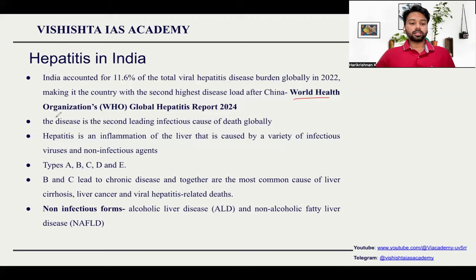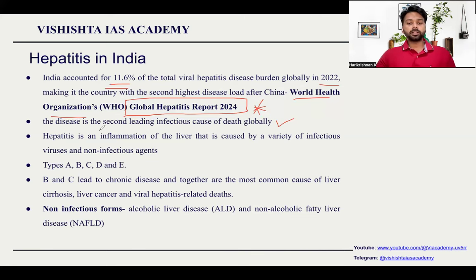Because of the World Health Organization's Global Hepatitis Report of 2024, this point is also very important. Which organization releases the Global Hepatitis Report? It is released by the World Health Organization. So what is India's situation? It has told that India accounts for 11.6% of the total viral hepatitis disease burden of the globe in 2022. This is the second leading infectious cause of death. First is tuberculosis, which we have already discussed.